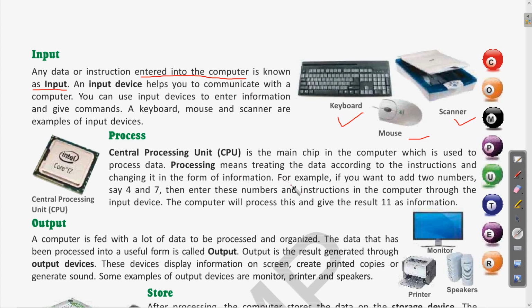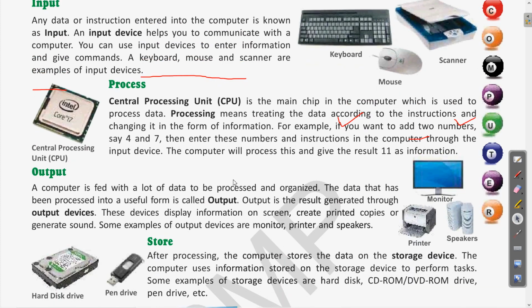For example, if you want to add two numbers like 4 and 7, this addition will be done with the help of the processor, and the output will be obtained as 11. So that will be called information. Clear? Next term is output.